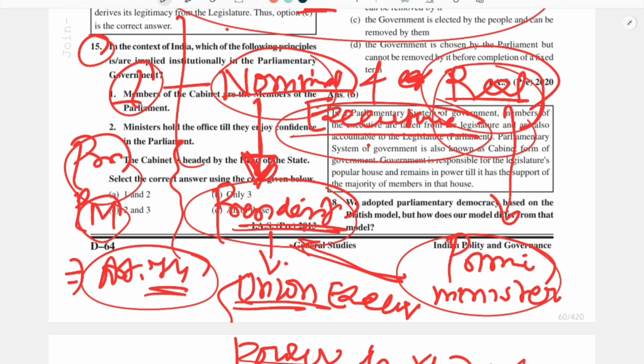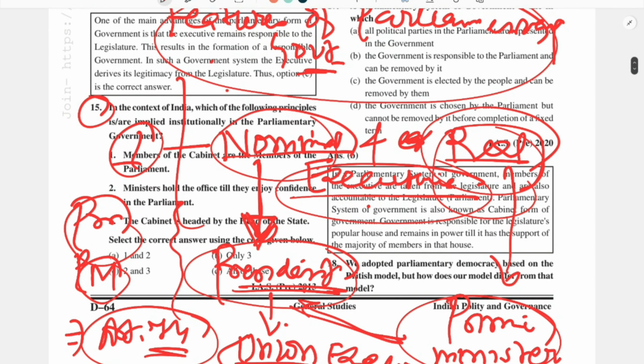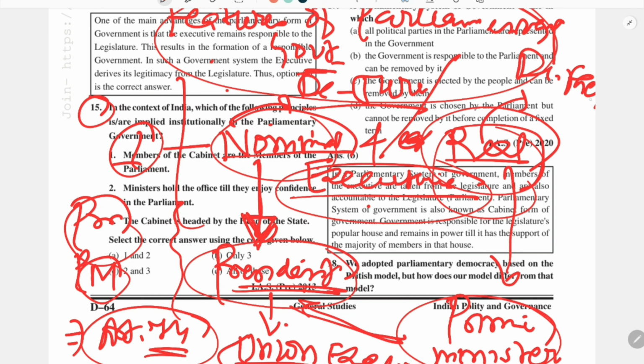Nominal means in the name of the president. All the decisions are taken in the name of the president, while those decisions are actually made by the prime minister. There are two terms used for this: de jure is used for nominal, and de facto is used for real powers.